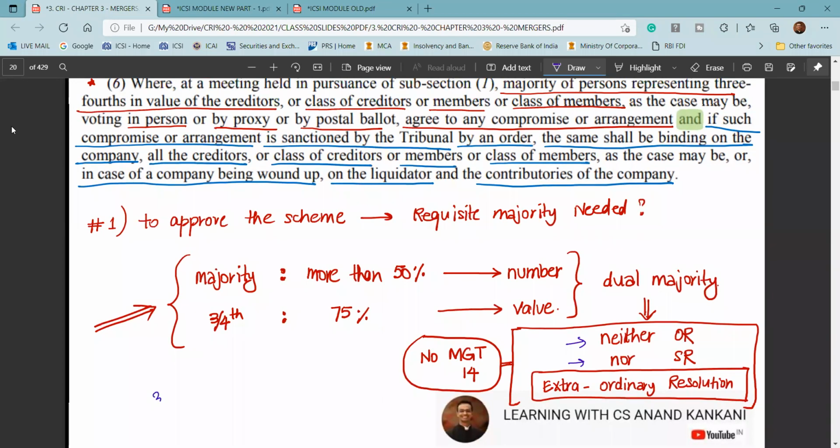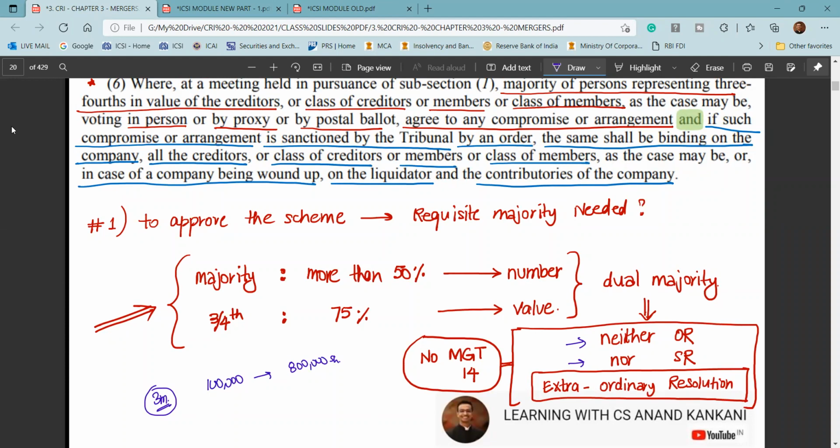Even if it's a 3-mark question, do the numerical. If you remember, at the end of section 240, when we did the case studies and all, we did this numerical also. Just make a numerical that, let's say there are 1 lakh members in the company, and these 1 lakh members hold, let's presume, 8 lakh shares. Okay, and now just make more than 50%.